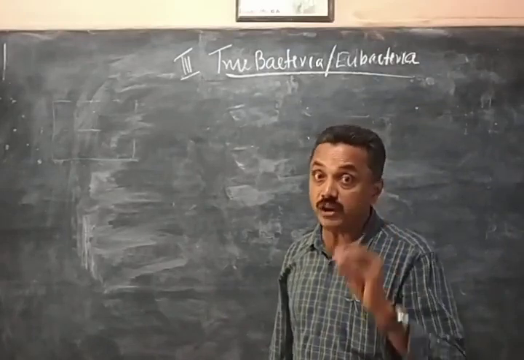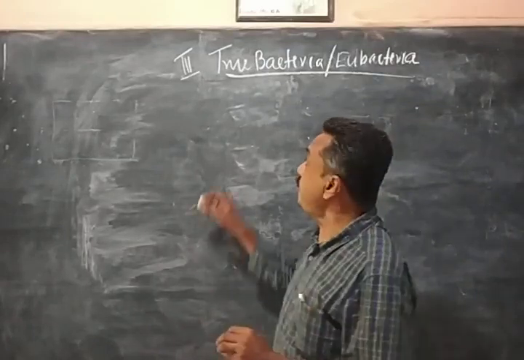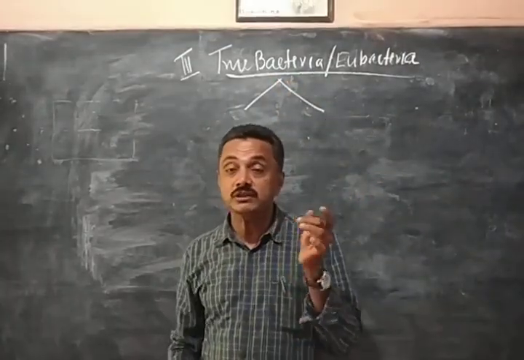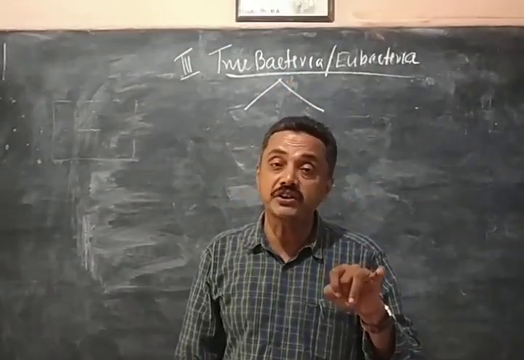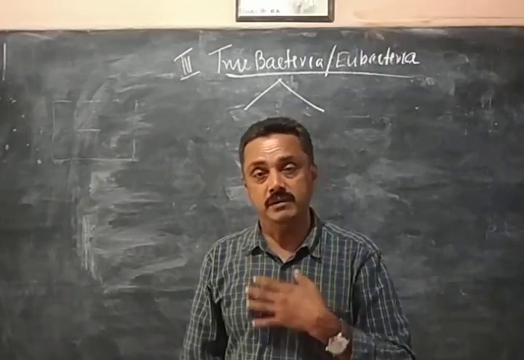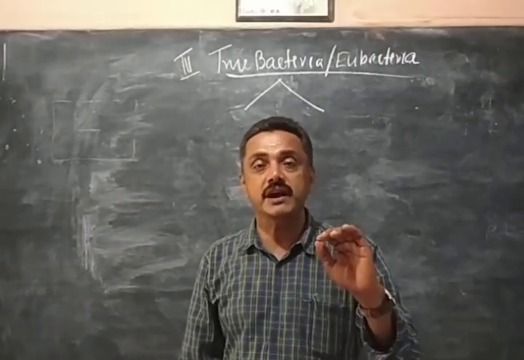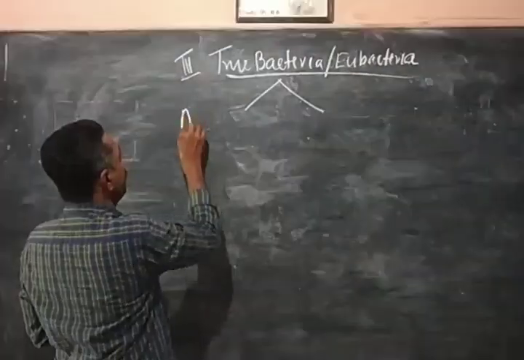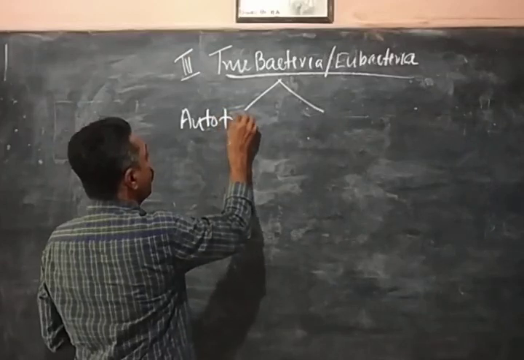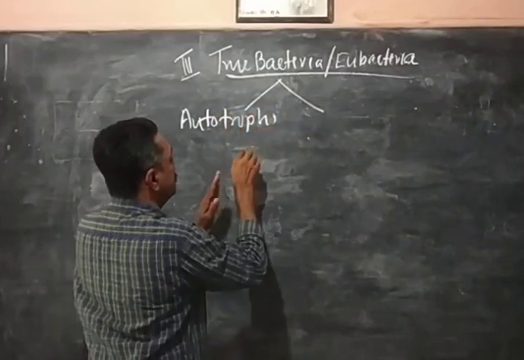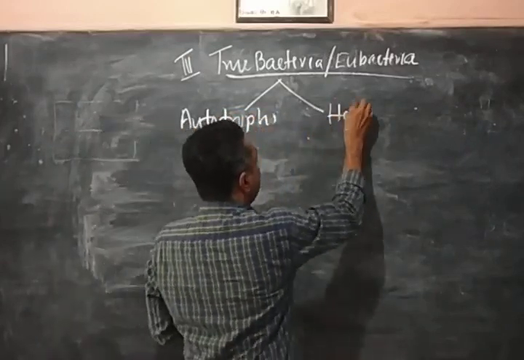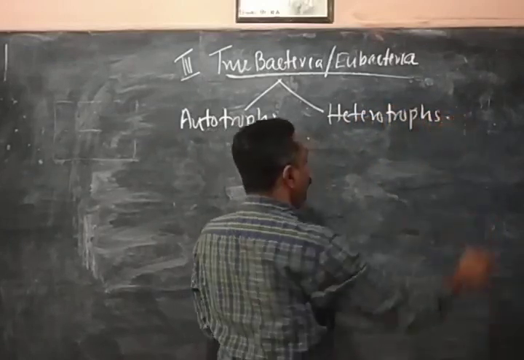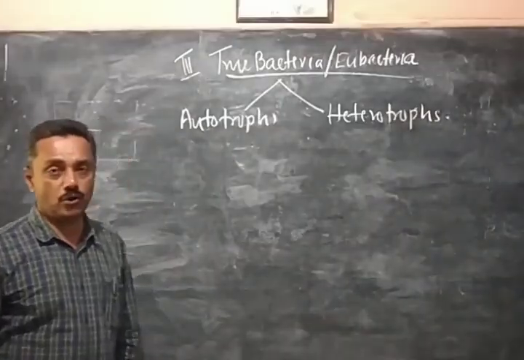Based on nutrition, we can classify the true bacteria into two categories. What is nutrition? How they get food material. Based on that, true bacteria are classified into autotrophs and heterotrophs. Do you know the meaning of autotrophs and heterotrophs?